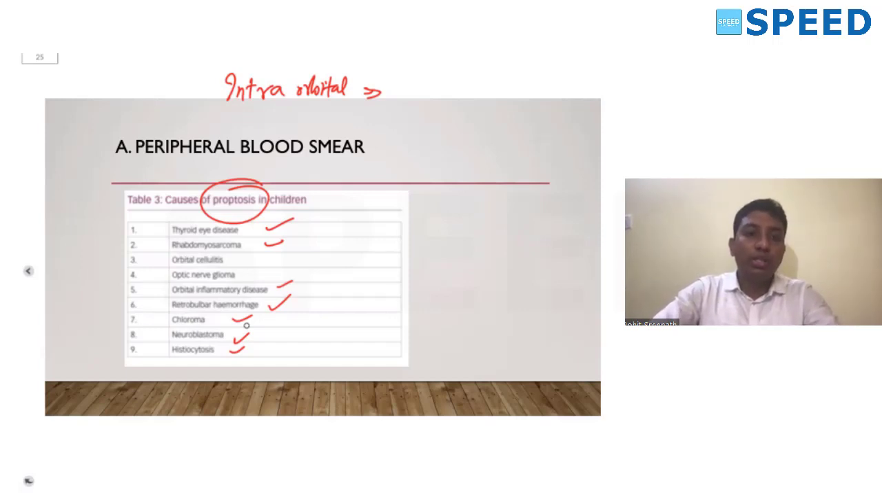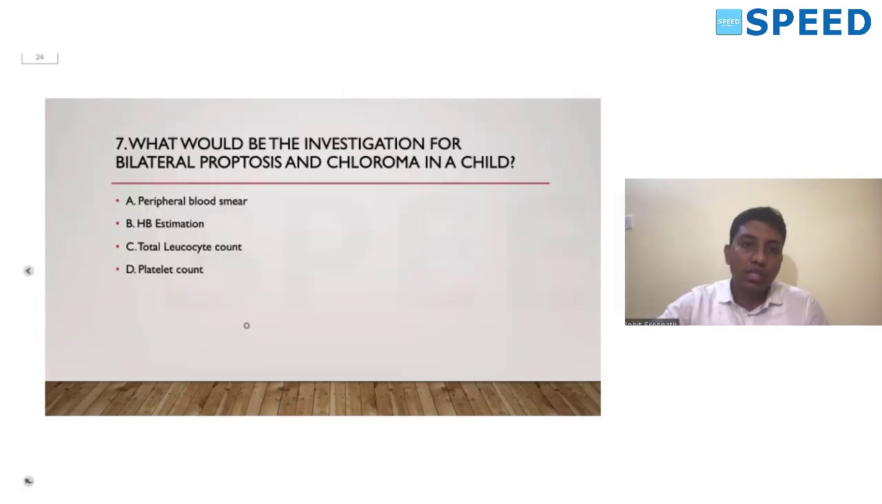One of the important causes is chloroma. Chloroma is a type of leukemia, so we have to do a peripheral blood smear in these patients. This question is a combination of both your pathology and ophthalmology. We know chloroma can present as a bilateral proptosis, but they want to know if you know that it is a tumor. That is what they are testing in this question. So there will be a lot of integrated questions going forward, from medicine, neurology, ophthalmology, pathology.